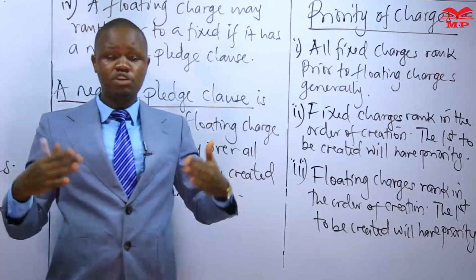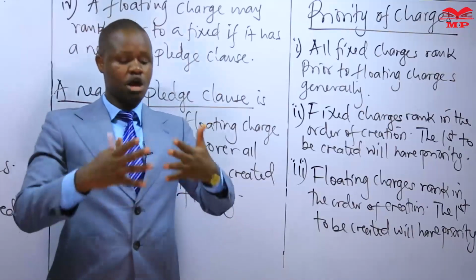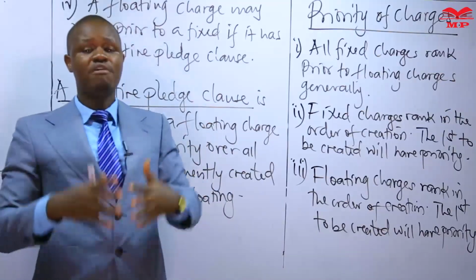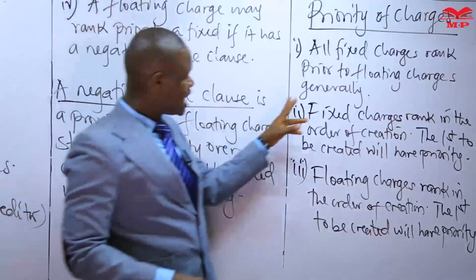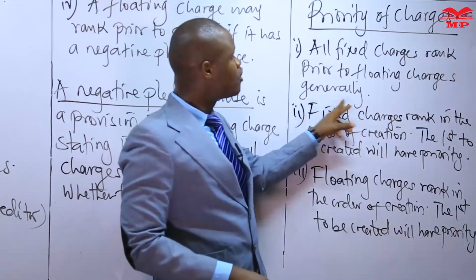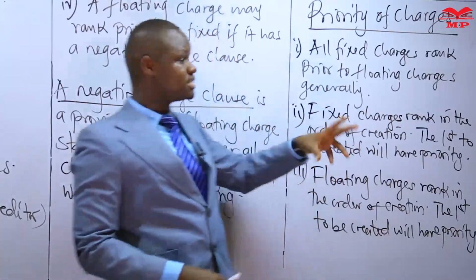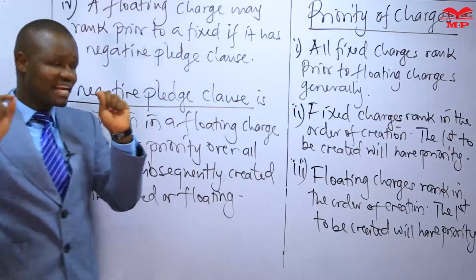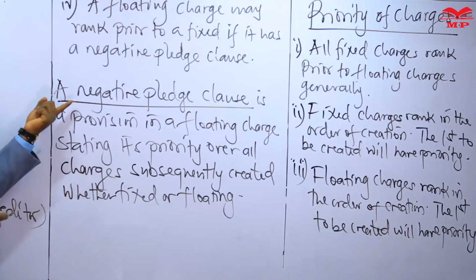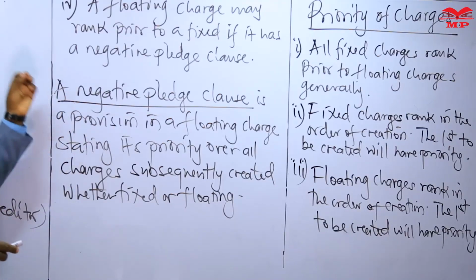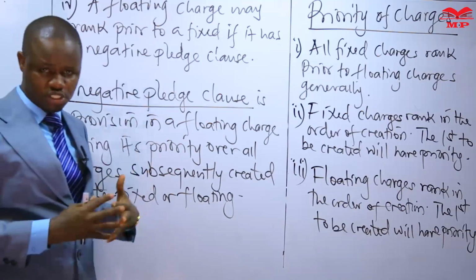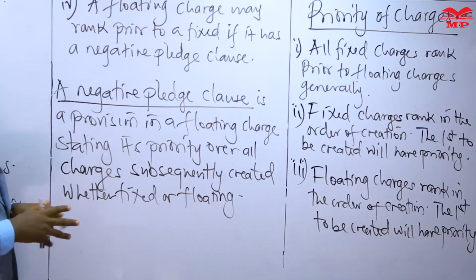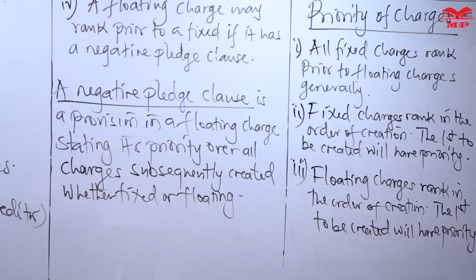So the negative pledge clause gives us an exceptional case where we have a floating charge that has priority over fixed charges. That's why we indicated that this would be a general rule. We do have circumstances where a floating charge can rank prior to a fixed charge, and that is only when the floating charge has this provision we are referring to as the negative pledge clause. That clause gives the floating charge priority over the fixed charge.